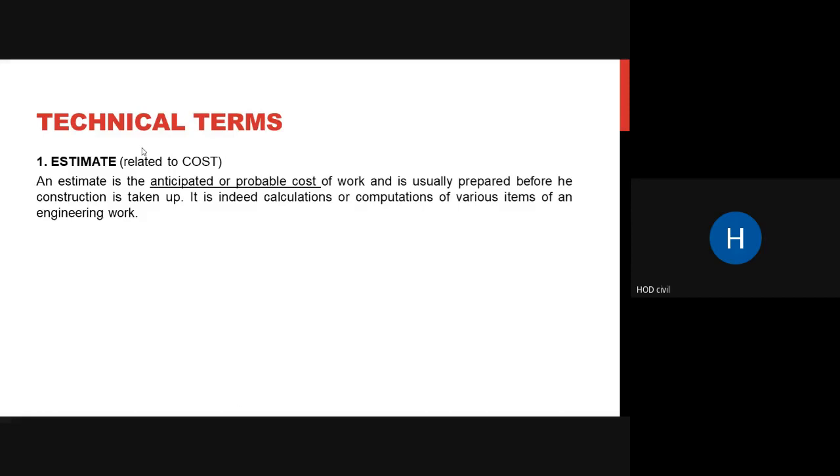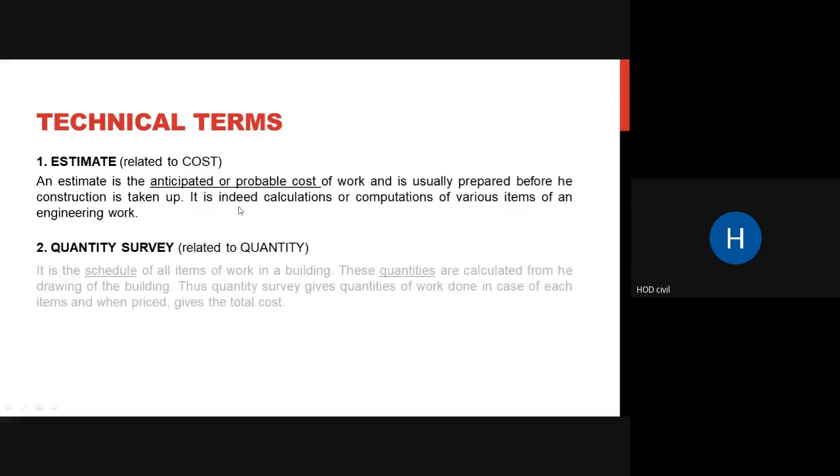So estimate is always related to cost. When you talk about estimate, it is almost every time related to cost. And when you come to quantity surveying, it is related to quantity, as the name says. So it is the schedule of all the items. Schedule means it is a list or a tabular form which gives all the items of work in a building, like your excavation work, foundation work, plinth work, then slab work.